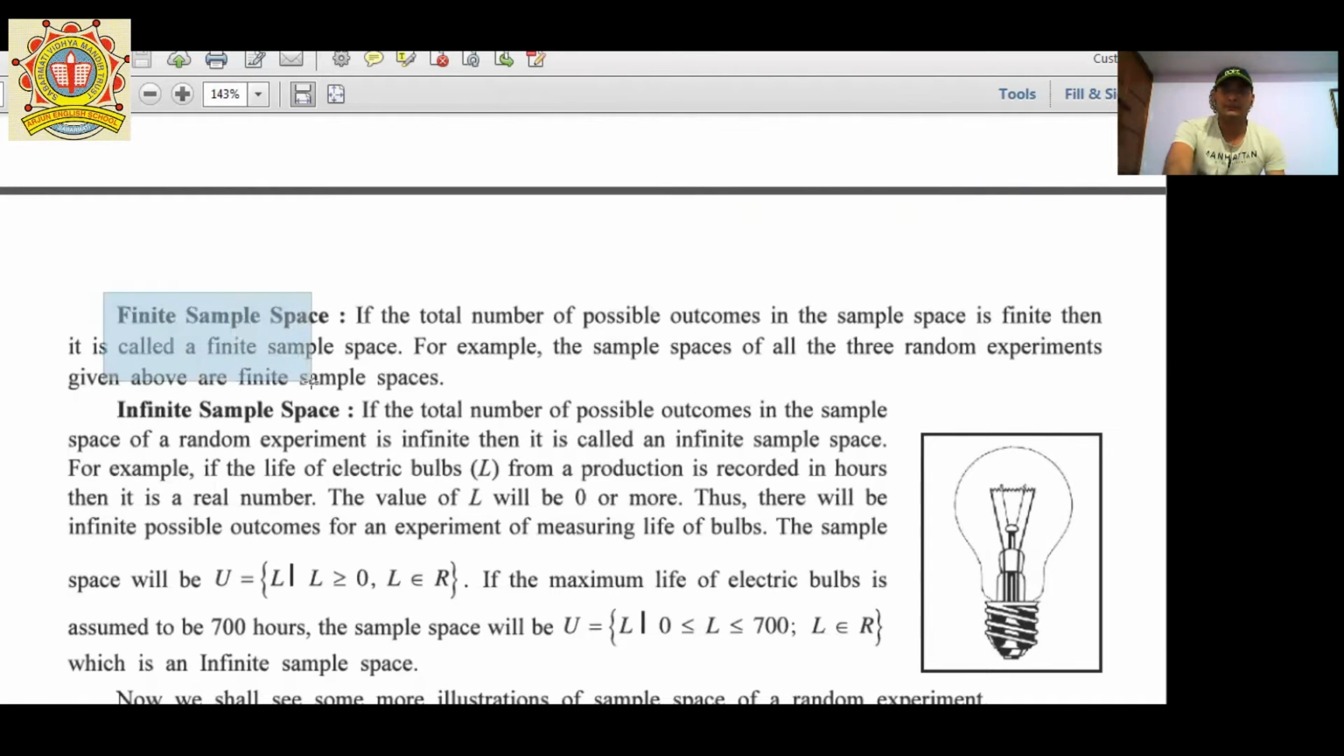Next one, finite sample space. What is a finite sample space? If the total number of possible outcomes in the sample space is finite, then it is called a finite sample space. Like if I'm throwing a dice or tossing a coin, then there are limited results, so it is called a finite sample space. But if the total number of possible outcomes in the sample space of a random experiment is infinite, then it is called an infinite sample space. There are various kinds of examples that we can give on this.